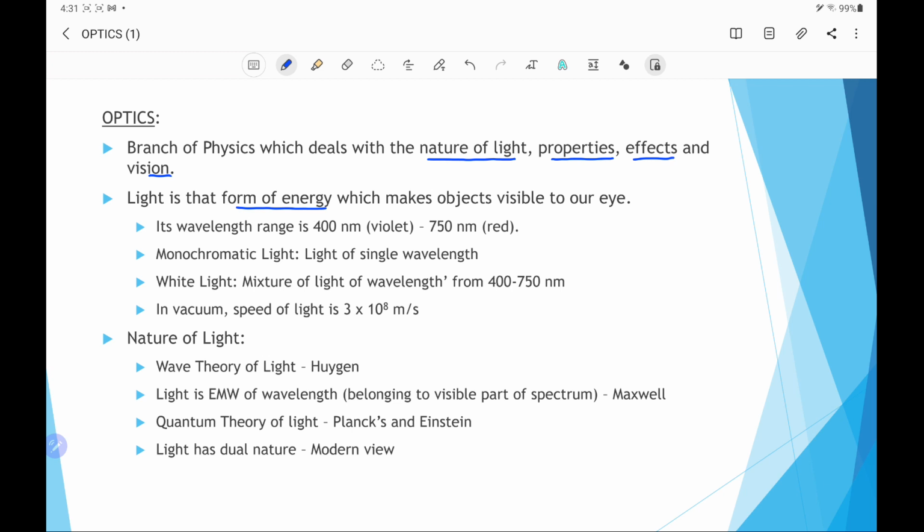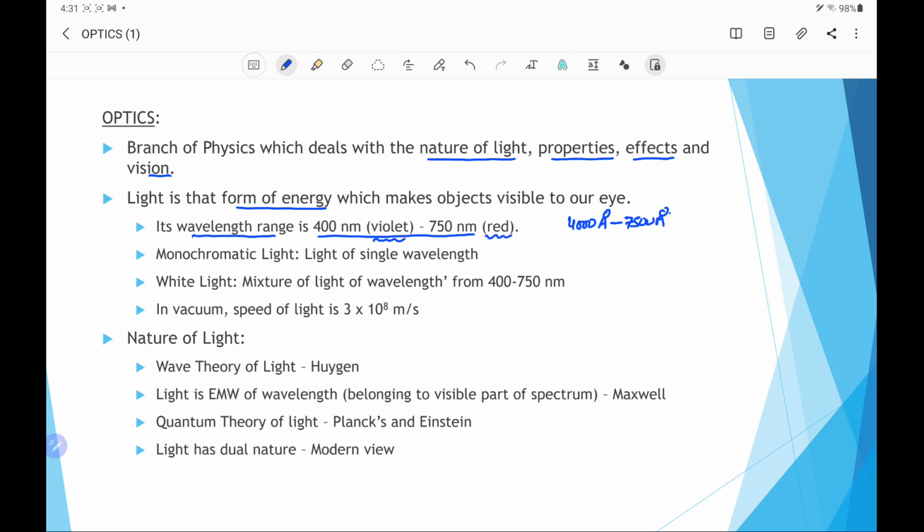For visible light, the wavelength range is from 400 nanometer to 750 nanometer, and somewhere you will find it is 400 nanometer to approximately 700 nanometer. In terms of angstrom, we can also write 4000 angstrom to 7500 angstrom. Here, the 400 nanometer wavelength is for the violet color and 750 nanometer is for the red color.